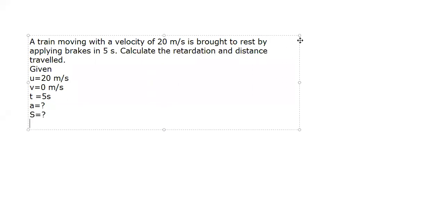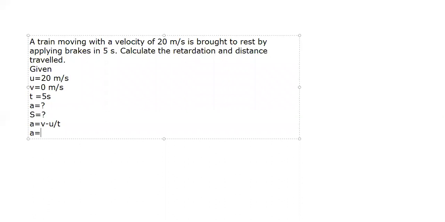So quickly find out how much the retardation is. Yes, so A is equal to V minus U upon time, the change in velocity upon time.